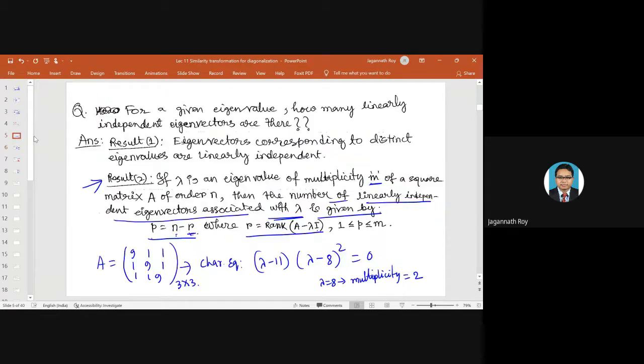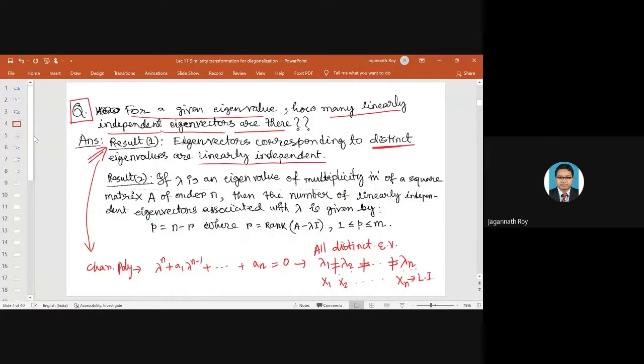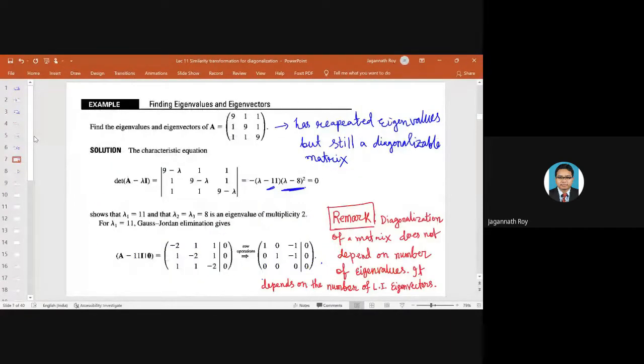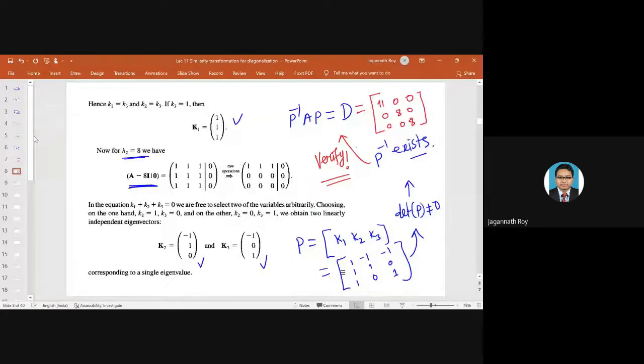If you just go back and check, yeah, for this case, the rank of this matrix is 1. So n minus r, here n is 3, r is 1. So this is 2. So there will be 2 linearly independent eigenvectors.